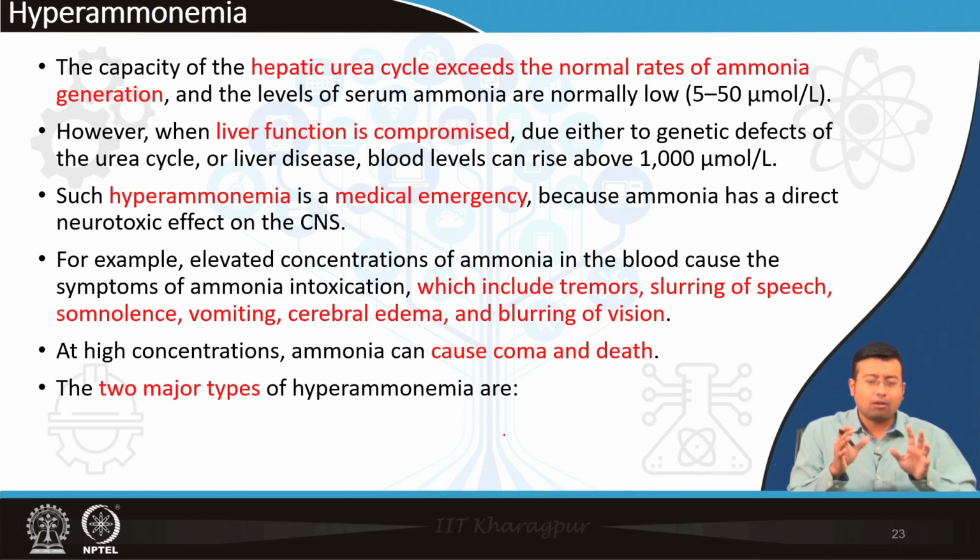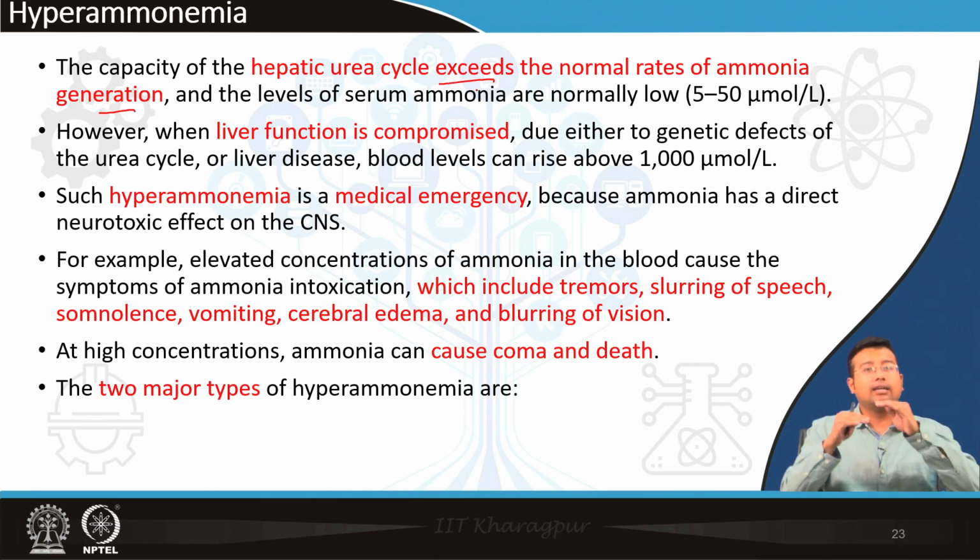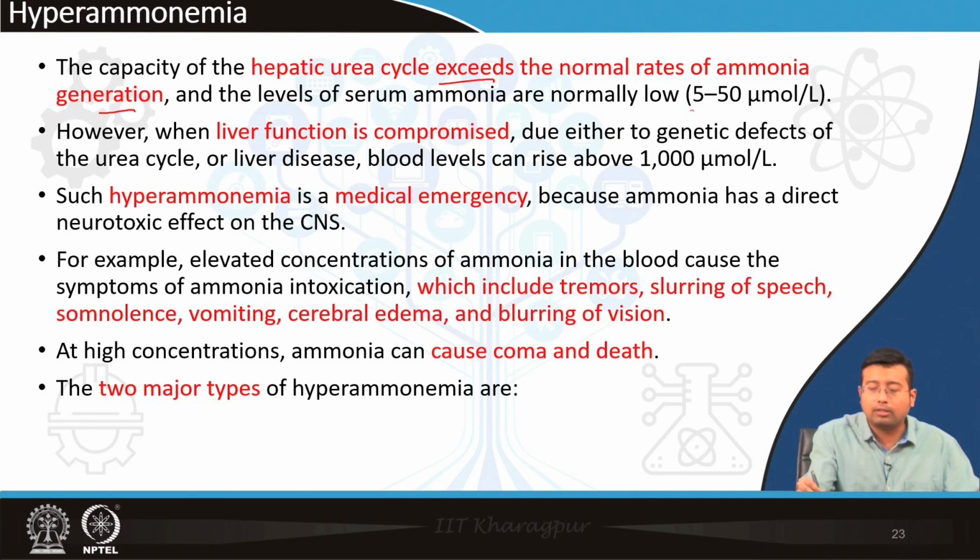a condition where there is excess amount of ammonia. So generally it does not happen. Why does it not happen? Because the hepatic urea cycle, that is the utilization or conversion of ammonia to urea, generally exceeds the amount of ammonia production. So when the excretion is more than the production, naturally the amount of serum ammonia is usually very low, 5 to 50.